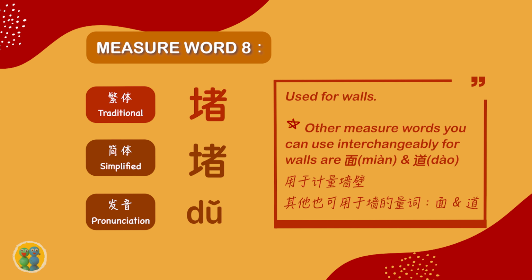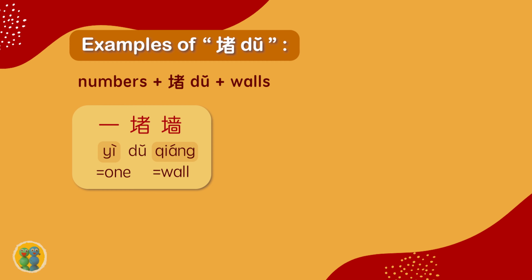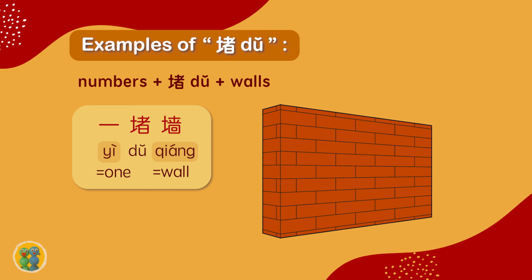The eighth measure word is 堵. It is used for walls. And there are other measure words that we've learned in previous episodes that can also be used for walls. These other measure words are 面 and 道. So these three measure words, 堵, 面, and 道, they can be used interchangeably for walls. Examples of 堵: 一堵墙. 一 means one. 墙 means wall.